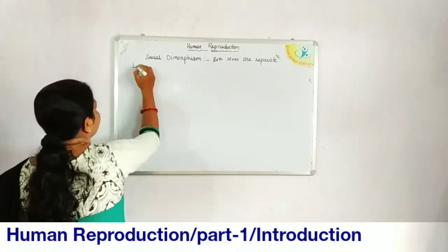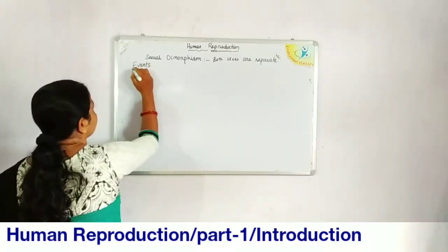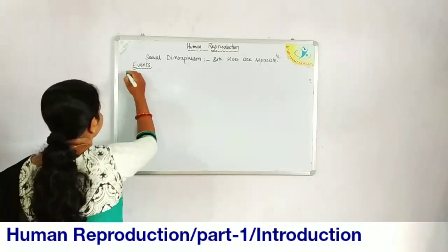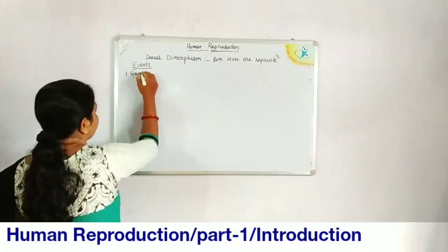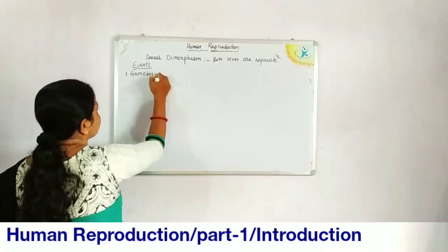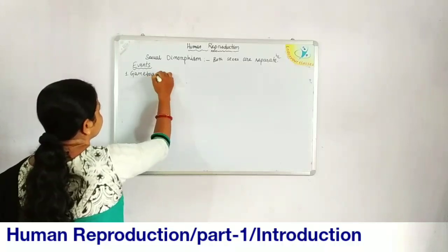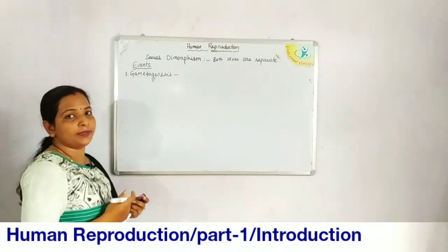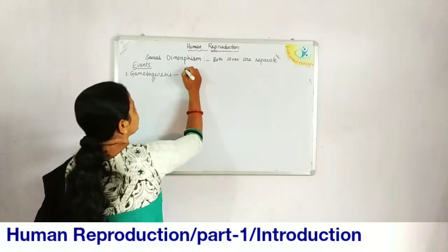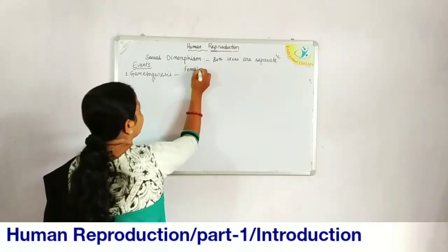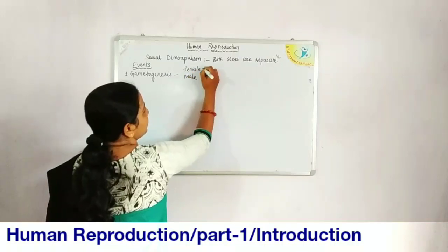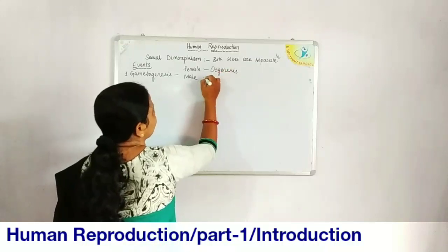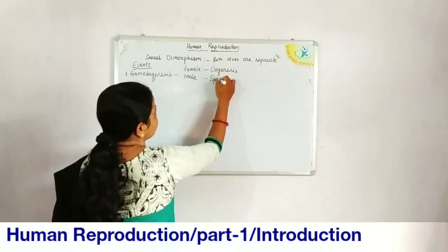Next we'll move to the events occurring during the process of reproduction. Number one event is gametogenesis. It is the synthesis of gametes. As there are two parents required, gametogenesis will occur in the female and in the male. In the female, gametogenesis is called oogenesis, and in males, it is called spermatogenesis.